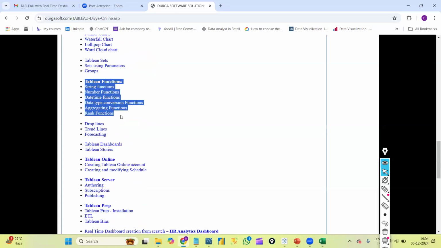Something like how we will have DAX functions in Power BI, we will use calculated fields. Within that calculated fields, we will have some inbuilt functions. We will learn everything very practically.